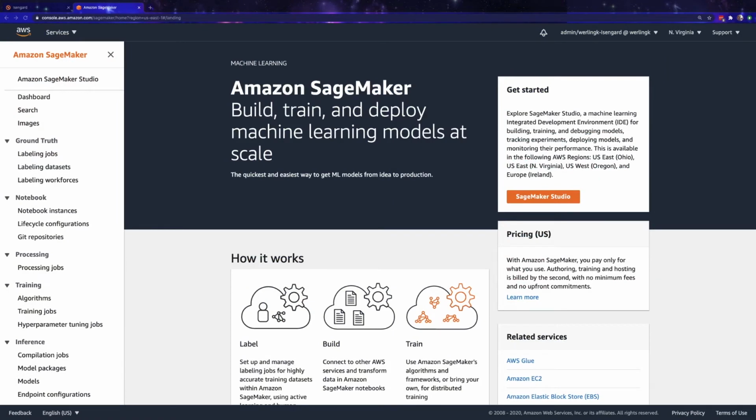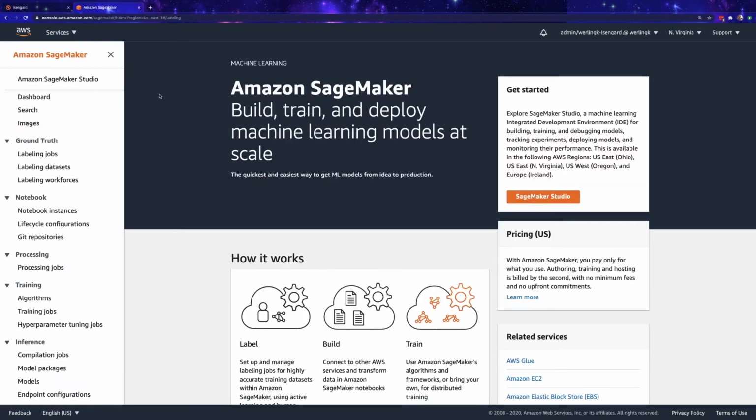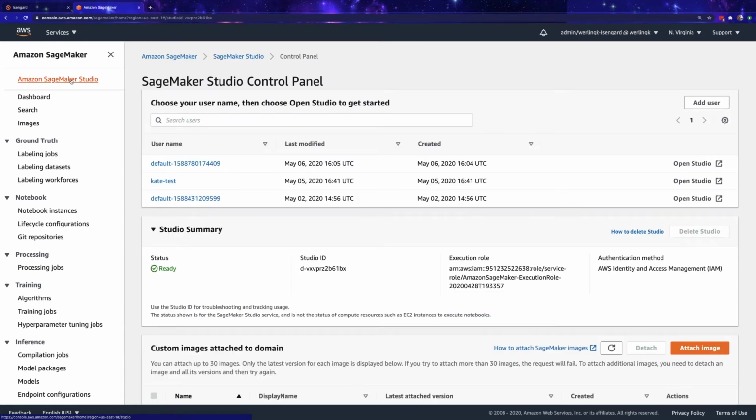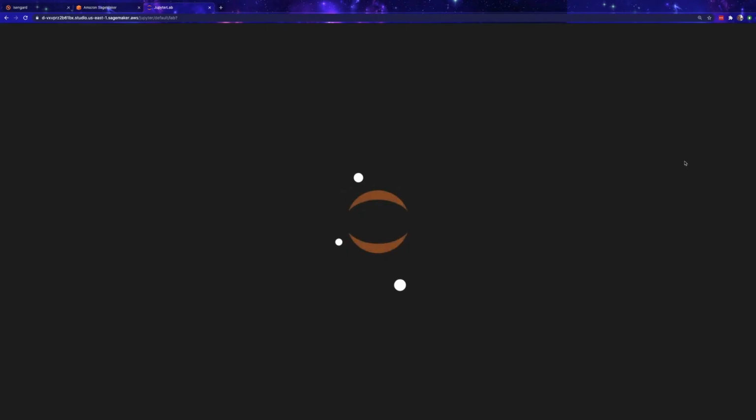All right, so let's get to the demo. Here we have the Amazon SageMaker landing page in the AWS console. You can get to this by just going to Services and then Amazon SageMaker. What we're going to do for this demo is first go into Amazon SageMaker Studio, and we're going to open up our Amazon SageMaker Studio notebook. So let's give this a quick second here. Cool, JupyterLab logo.